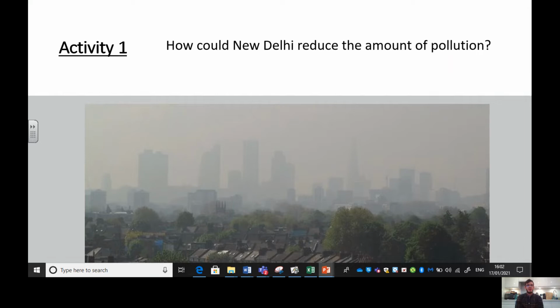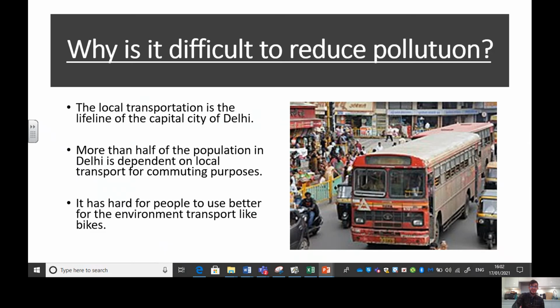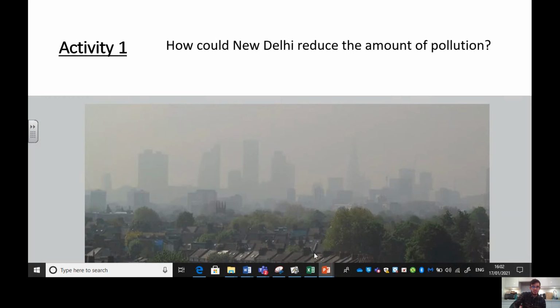So, activity 1, how could New Delhi reduce the amount of pollution? And you can see here, the city, you can see the smog here, which makes it difficult to look through sometimes. So, talk to your partners, talk to your hand, talk to your cuddly toy, what could the people of New Delhi do to reduce the amount of pollution? Feel free to pause the video now and have a good think, and then write down a couple of answers, or think about a couple of answers, and then tell me through the computer.